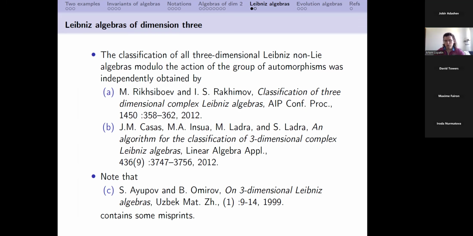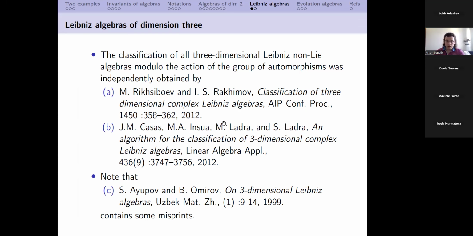It should be pointed out that if we have two classifications of some algebras, then normally it's very hard to establish that they're actually equivalent. Here by establish, I mean explicitly establish by presenting changes of the basis, because to find out what change of basis we have to do, we actually have to solve some system of equations which are not linear, which are quadratic equations, and in many cases it's hard to do.